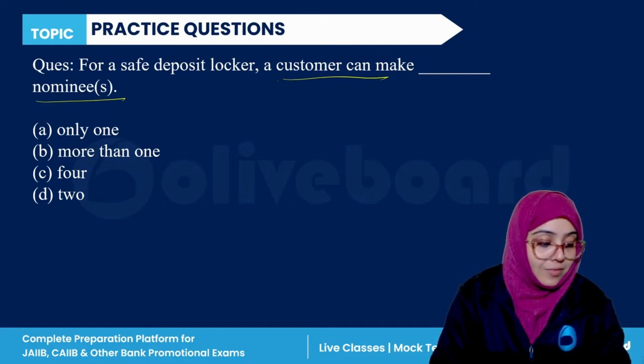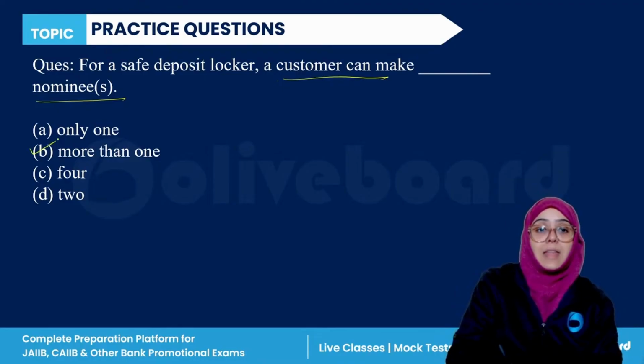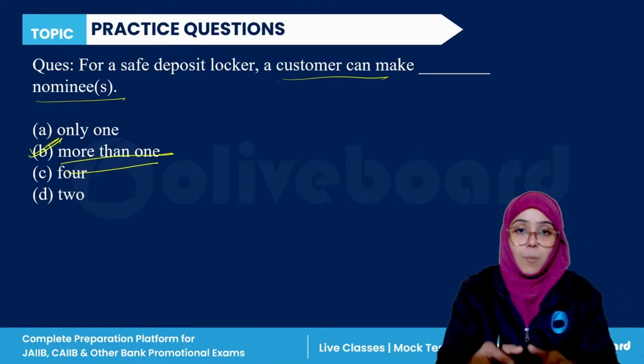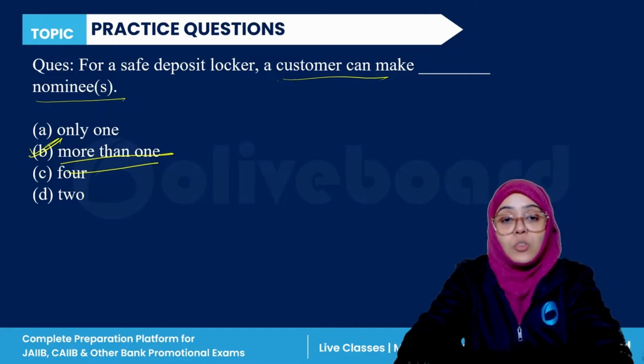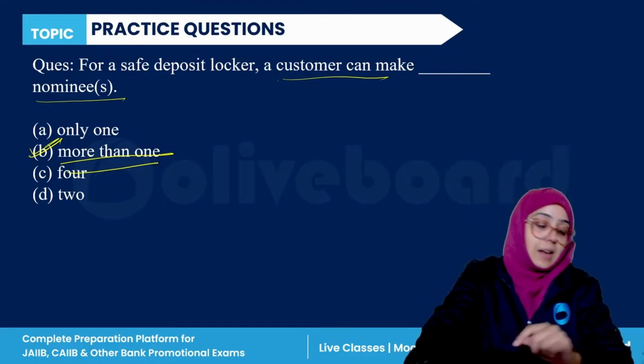Obviously, more than one. So in a safe deposit locker, a customer can choose to have more than one nominee. B is the correct answer, right?